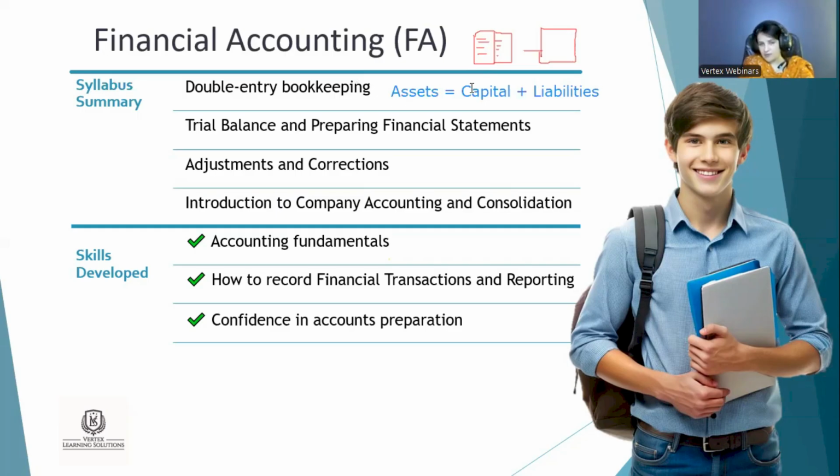Assets are always equal to capital plus liability. This is the idea used by people who apply accounting principles. The stall keeper, or the cabin person, starts the business and starts recording, writing something each and every day.